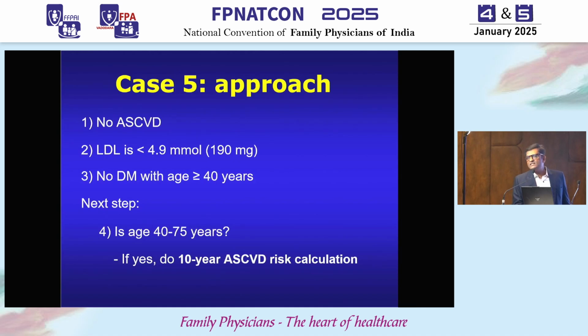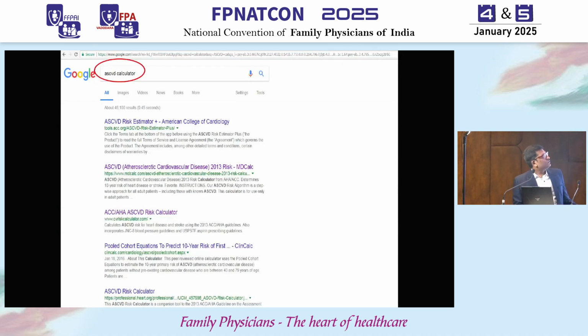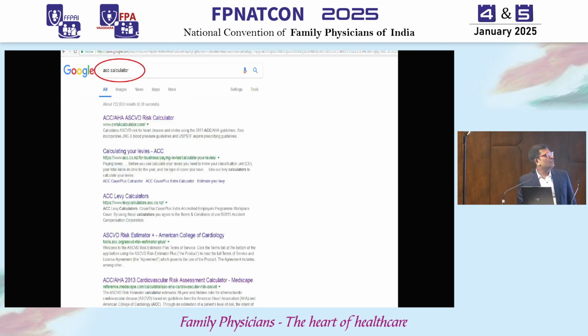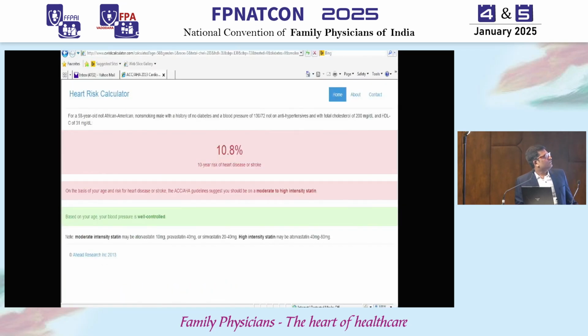What is the 10-year ASCVD risk? It can be easily calculated from Google. If anyone wants to try, they can do it on their phone. When you search for the ASCVD calculator, it will ask you to put in certain demographic data like age, smoking, or diabetic status, and then it gives you a 10-year risk. For example, this gentleman has a 10-year risk of 10.8%. So it is not more than 20.